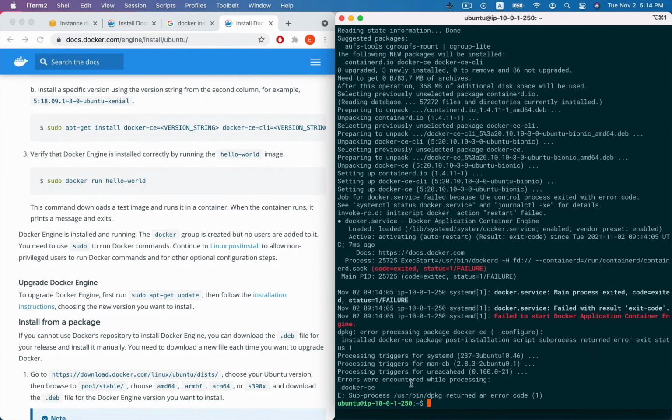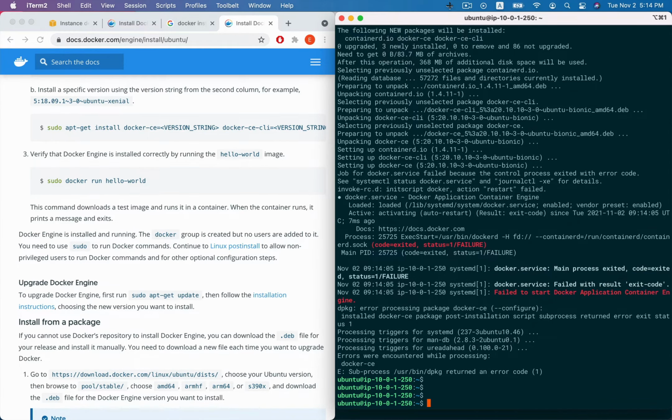Okay, now we have the Docker service. Docker start. We use this command.